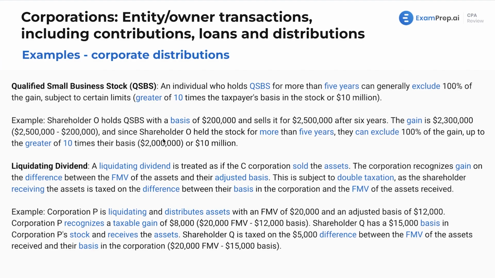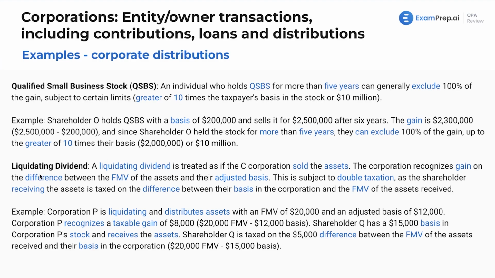And since shareholder O held the stock for more than 5 years, they can exclude 100% of the gain up to the greater of 10 times their basis, which is $2 million, or $10 million. It's a pretty sweet deal, I gotta say. That's very nice. Made a nice fat gain on that. That's really to incentivize small companies, startups, all that good growth in our good old-fashioned American economy.